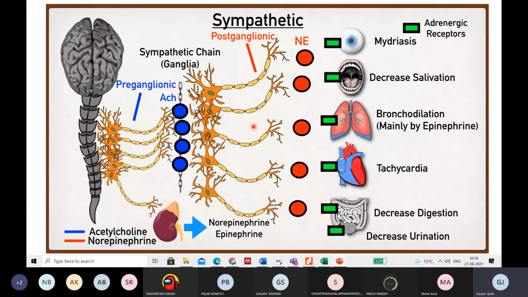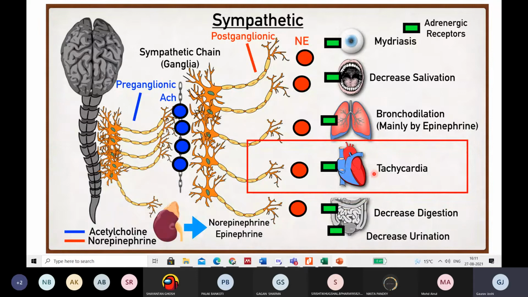I will not be concerned with many of the things, but I'll be concerned with the norepinephrine, right? This norepinephrine is causing tachycardia. But what happens when we use the alpha 1 agonist? It allows the binding of the epinephrine, not the norepinephrine, right? So that epinephrine will give some rest to the contracting heart, so it will relieve the blood pressure or hypertension. So basically I am concerned with this only, right? Other things you can just go through.